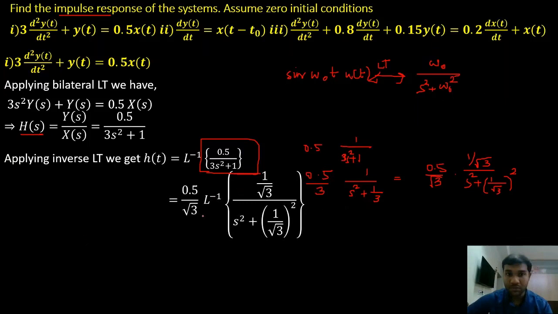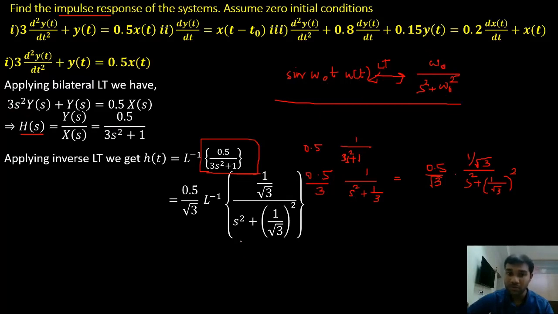So this is what I have, 0.5 divided by root 3. That is a constant. I took it outside, and I have Laplace inverse of 1 by root 3 divided by s square plus 1 by root 3 whole square. Now since this is my standard Laplace transform pair, what is the Laplace inverse of omega naught divided by s square plus omega naught square? It is sine omega naught t u of t.